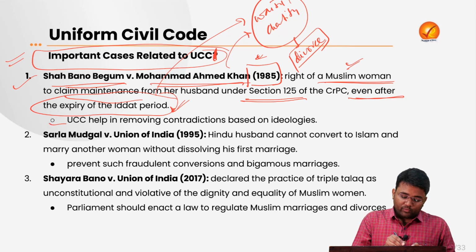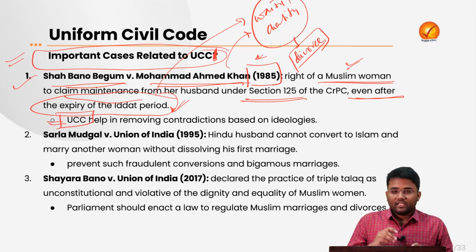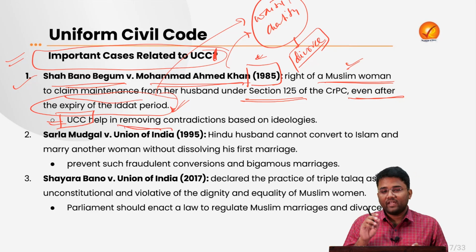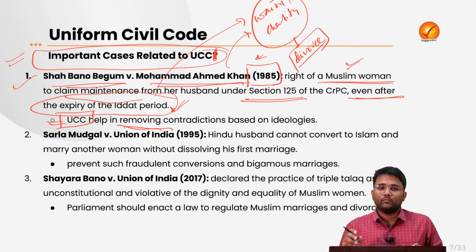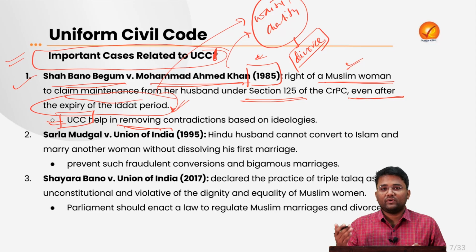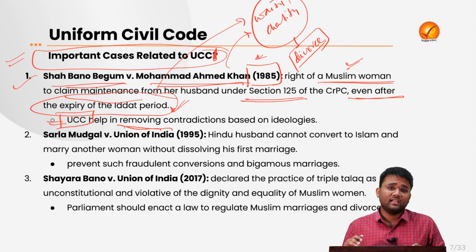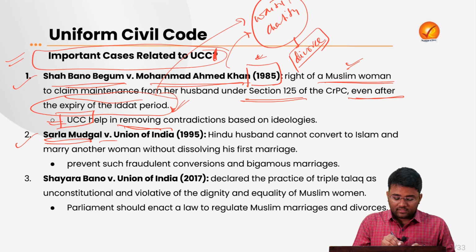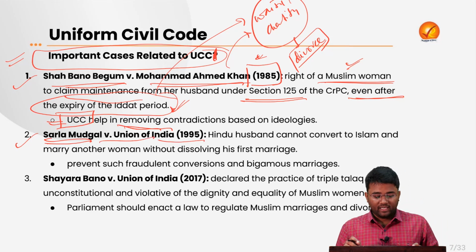Then the Supreme Court further said that a Uniform Civil Code shall be implemented. It will help in removing the various contradictions that are there based on the different ideologies of the different religions, based on the different religious texts of the different religions that create various differences in the personal laws of the different religions. Then there is a case named Sarla Mudgal versus Union of India, 1995.